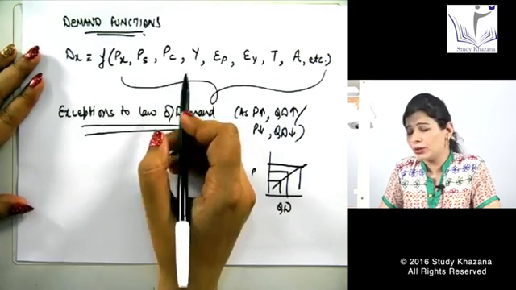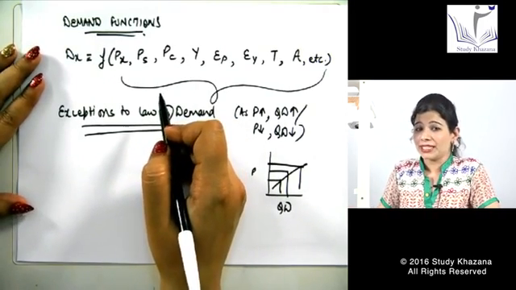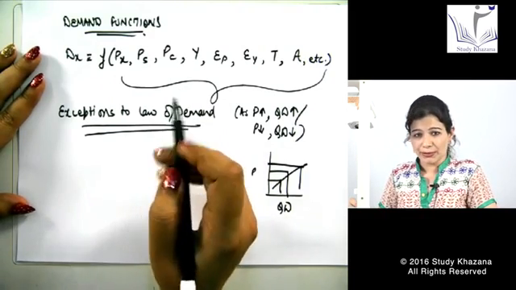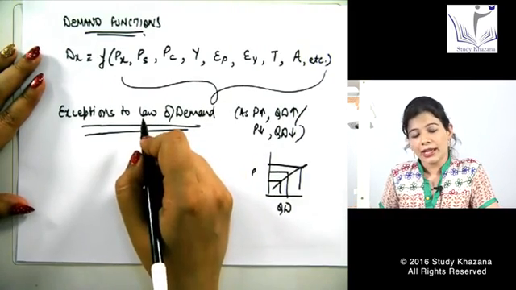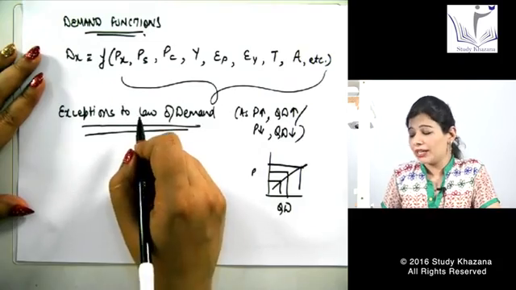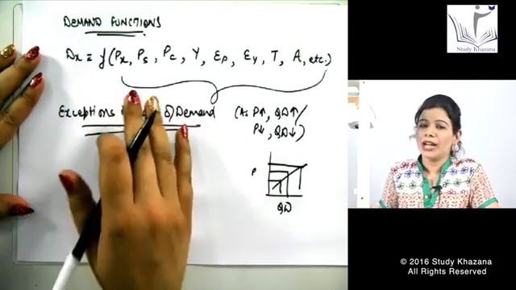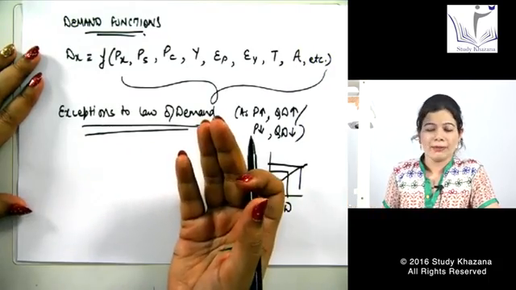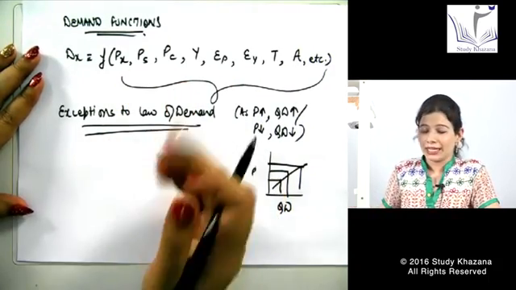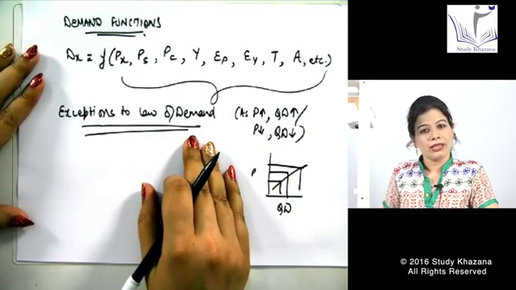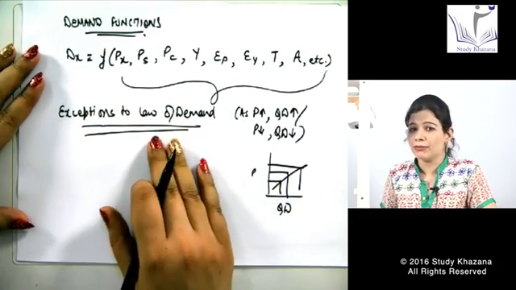For example, I told you as income increases, demand for goods increases. So hence there is a positive relationship between the two. So we need to take care of the relationship, and we need to understand these relationships of the demand functions with the demand, so that we get to know what type of answers can be given to such questions.